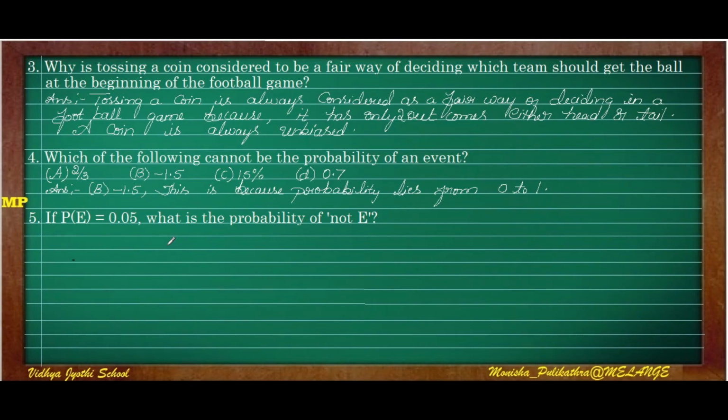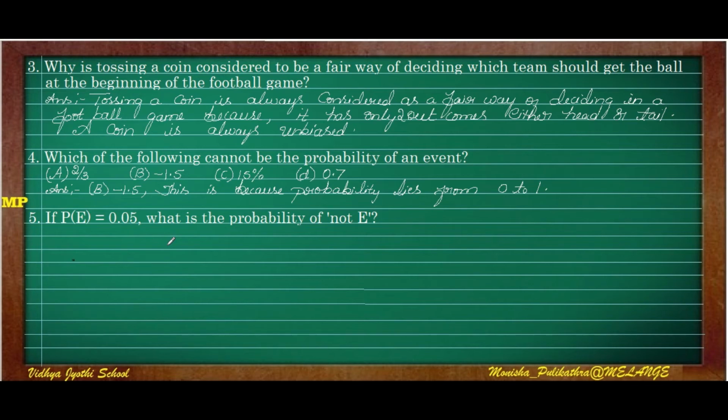The question is, why is tossing a coin considered to be a fair way of deciding which team should get a ball at the beginning of a football game? Tossing a coin is always considered a fair way of deciding to which team the football should be passed, because it has only two outcomes, either head or tail. This type of outcome is said to be equally likely, so a coin is always said to be unbiased.